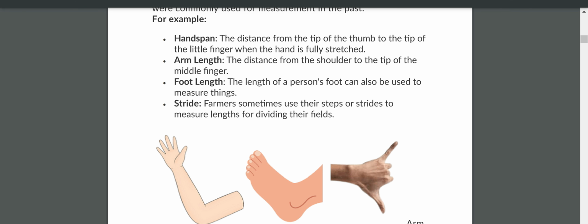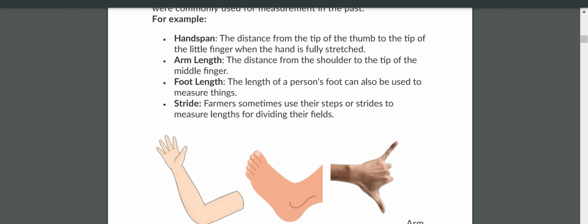Can we take these measurements as standard units? No, sir. Why can we not take them? Because different people have different sizes of their body parts. Very good. Because different people have different sizes. Your hand span size is different from your friend's hand span.